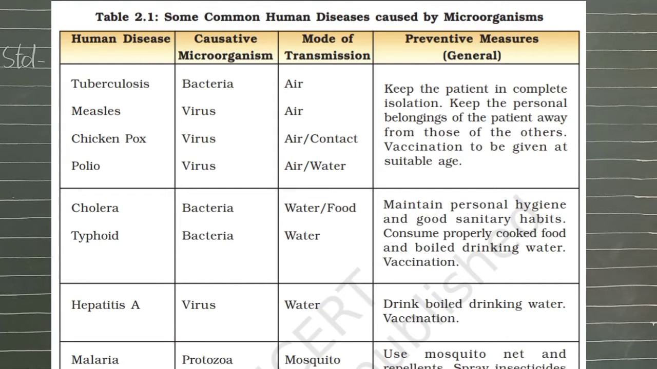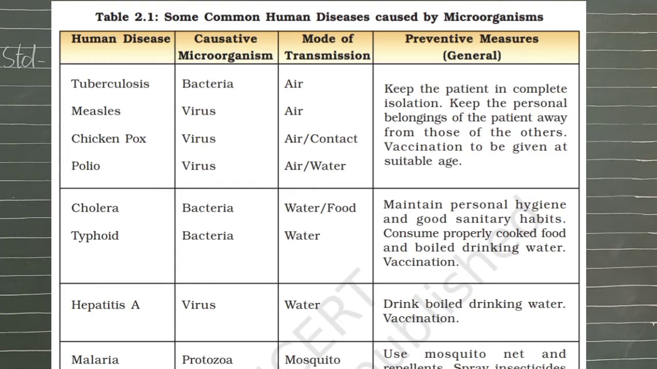Now what are the general preventive measures regarding TB, measles, chickenpox and polio? Keep the patient in complete isolation, keep the personal belongings of the patient away from those of others, and give vaccination at the suitable age. So these are diseases which are prevented by vaccines, so one should be vaccinated at a suitable age.